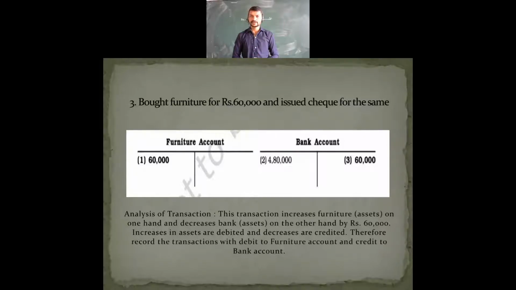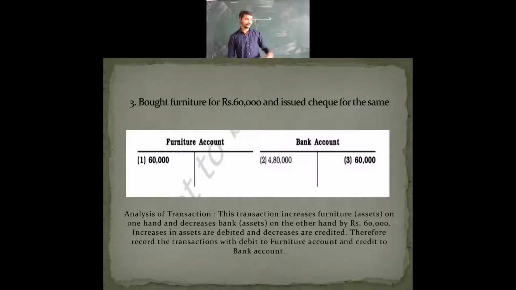The transactions have taken place, which means the asset has been reduced. So debit is where the asset has increased, and credit is where the asset has decreased. Here we are seeing the first rule only: when there is an increase in an asset, it goes on the debit side; when there is a decrease in an asset, it goes on the credit side. Both sides have been highlighted in black.